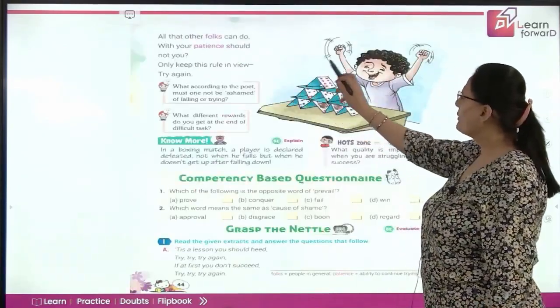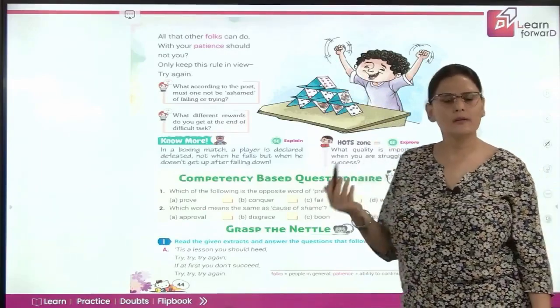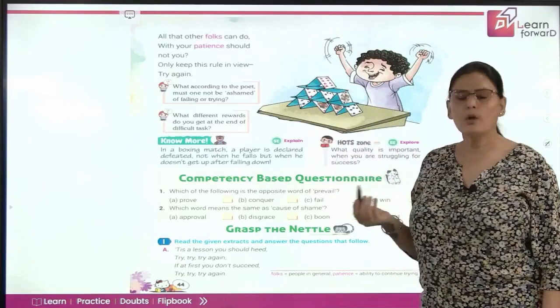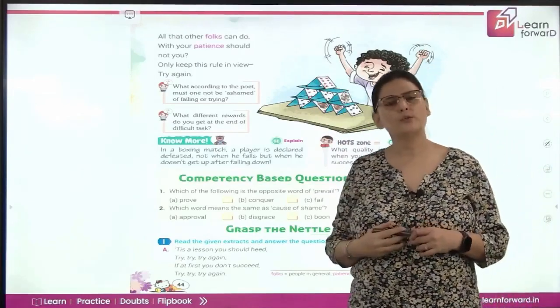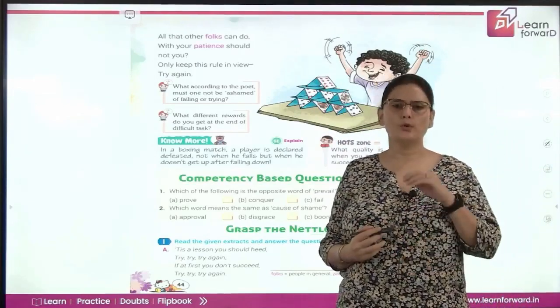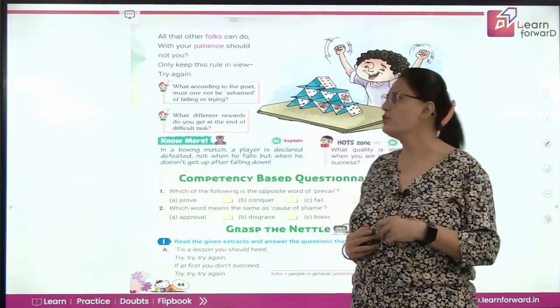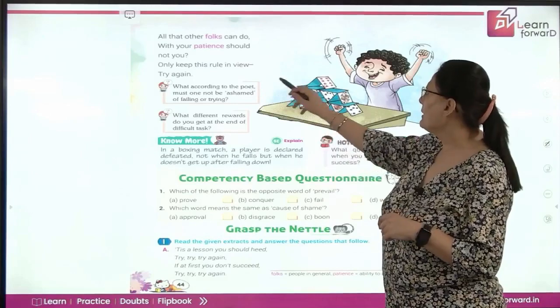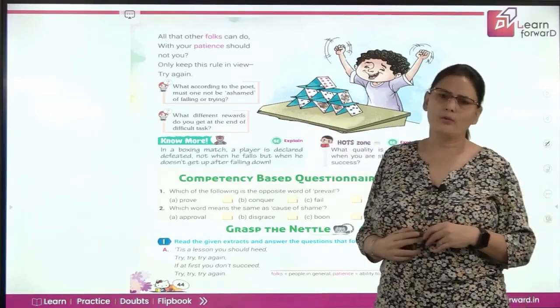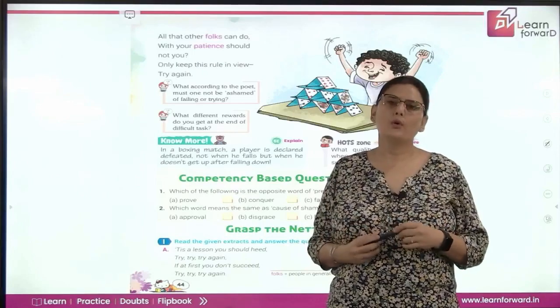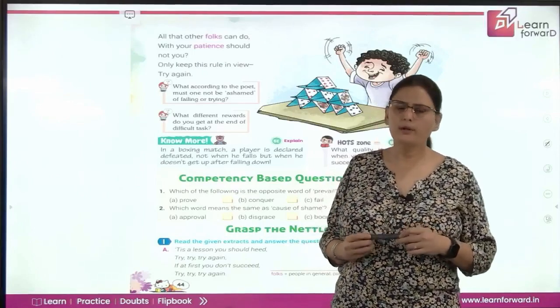And all other folks can do. Folks in general, they're talking about the people. With your patience, should not you? So, we should all have patience. We should all keep our calm. We should all have that energy level. We should all stay positive and definitely we'll be able to do it. Only keep this rule in view, try again. So only if we have this vision of trying again, definitely we'll be able to achieve our goal.